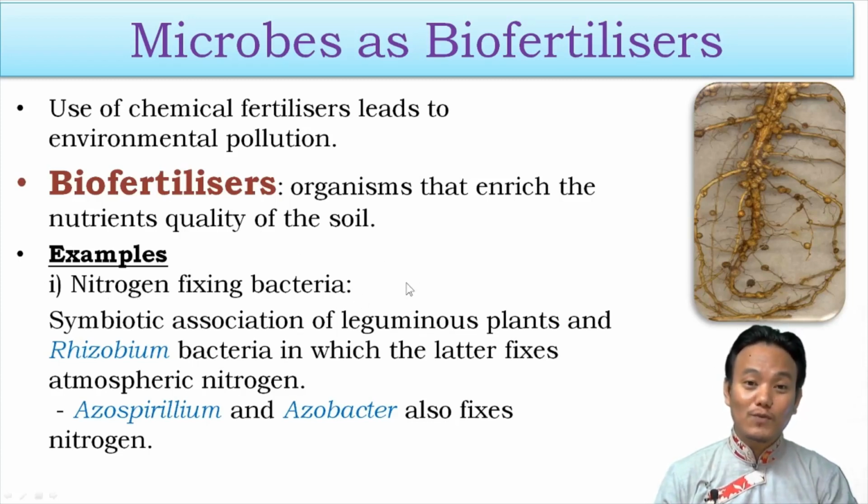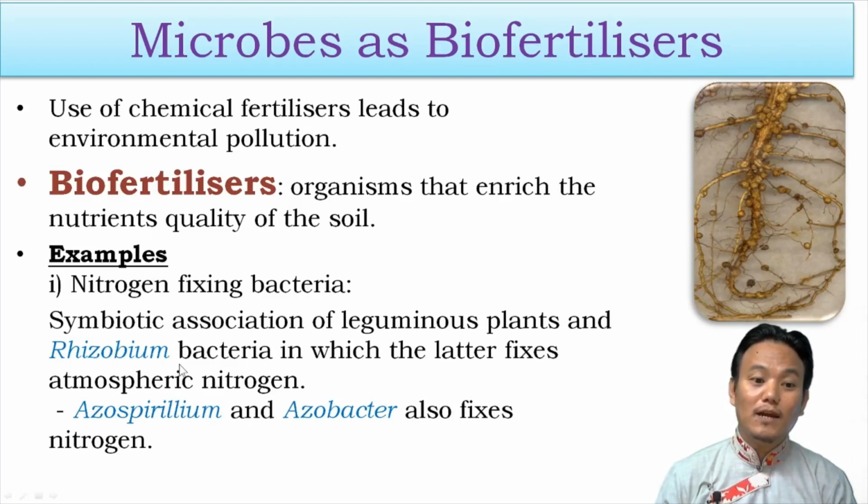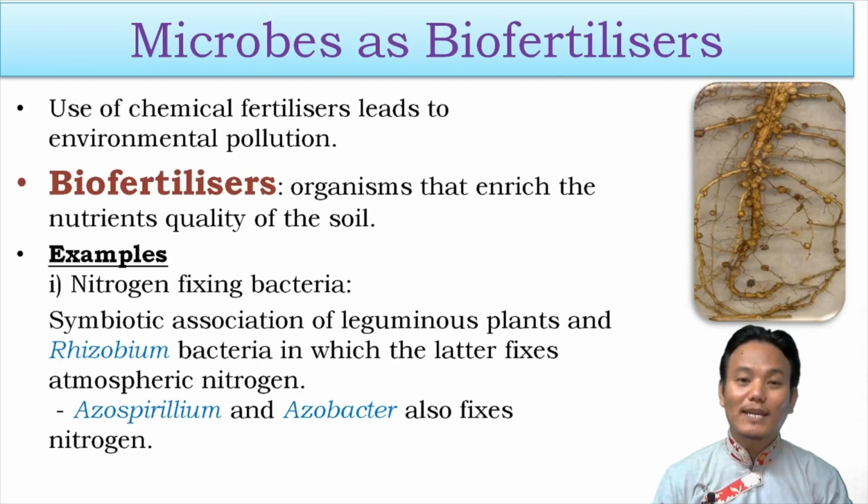So those plants which are growing in soil which contains less amount of nitrogen have to obtain nitrogen from the atmosphere, but the atmospheric nitrogen is not useful for the plant. The atmospheric nitrogen needs to be fixed into the soil in its usable form. That is done by nitrogen fixing bacteria. And nitrogen fixing bacteria such as rhizobium exist symbiotically with the roots of leguminous plants, and help the plants in fixing atmospheric nitrogen, and in turn it gets photosynthetic products.